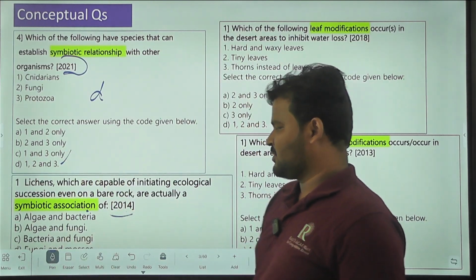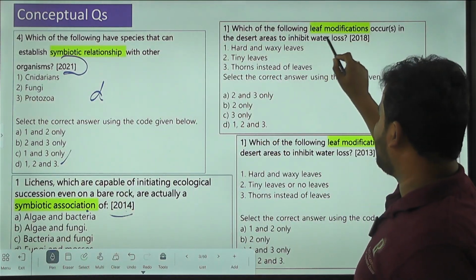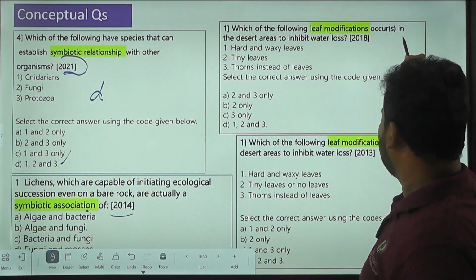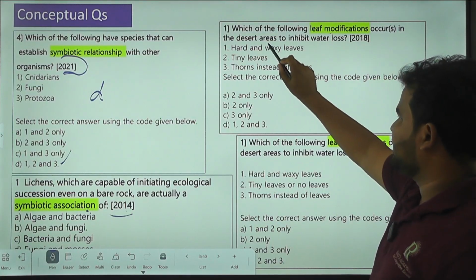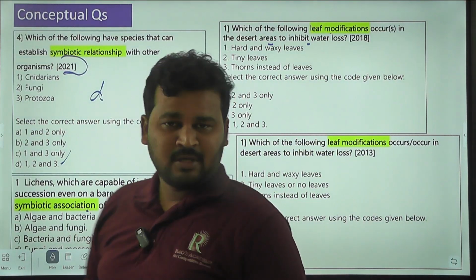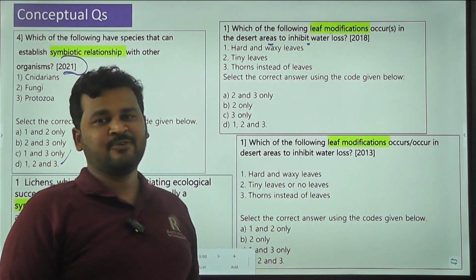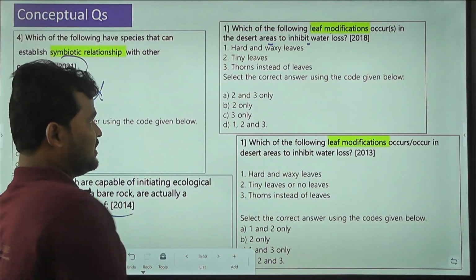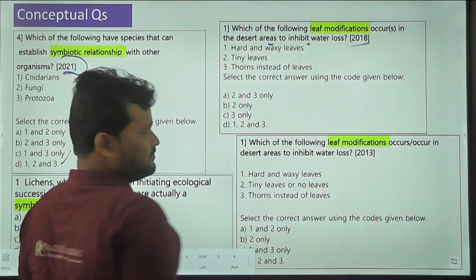Coming to here, the question like, which of the following leaf modifications occurs in the desert areas to inhibit water loss? Here they are asking about leaf modification. This question came in the year 2018.